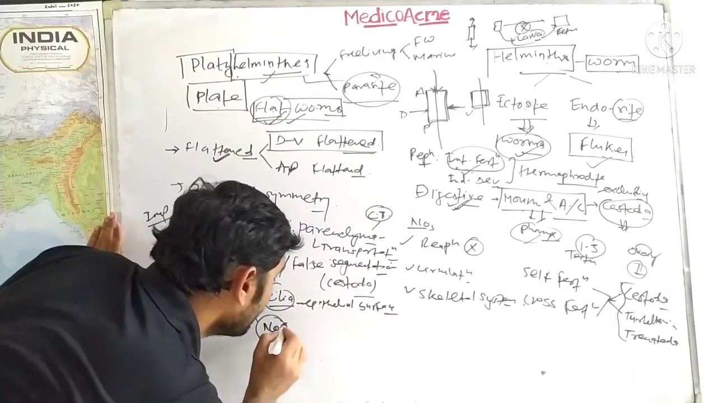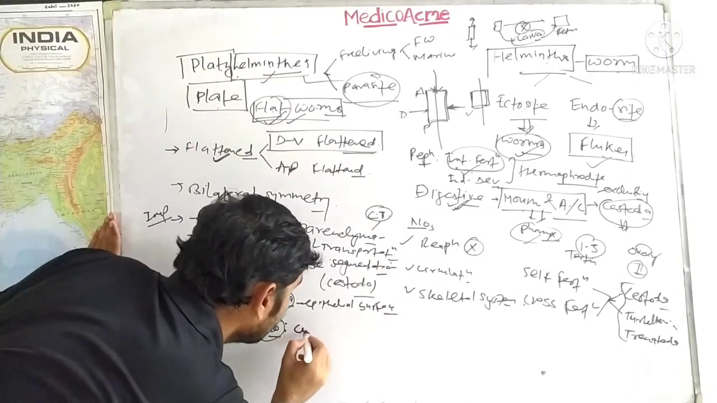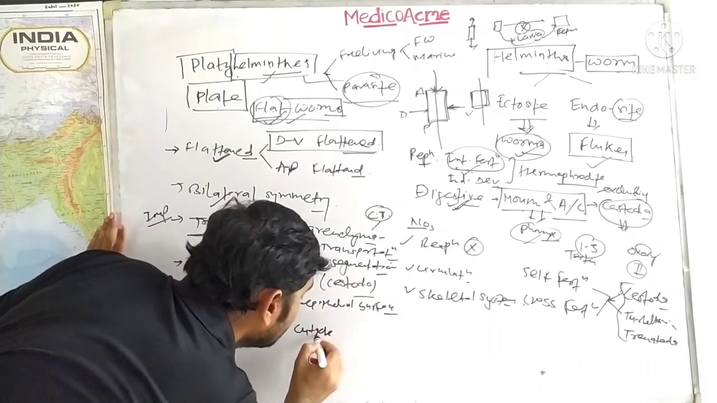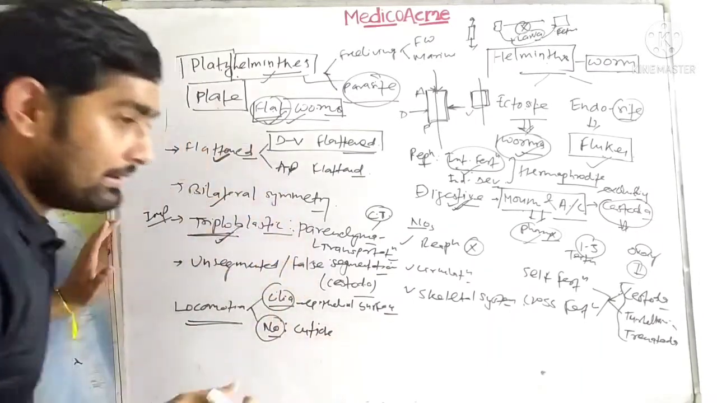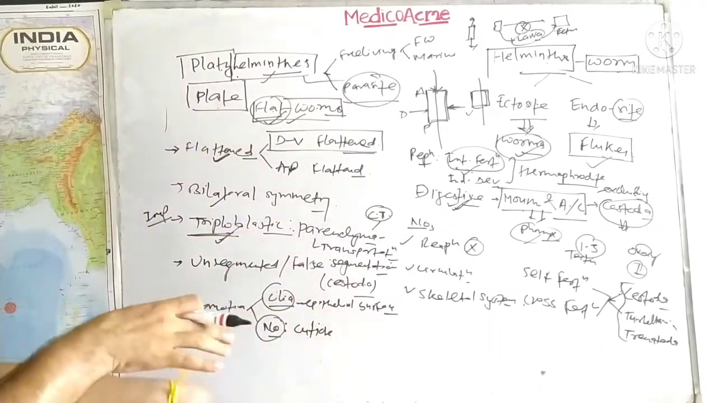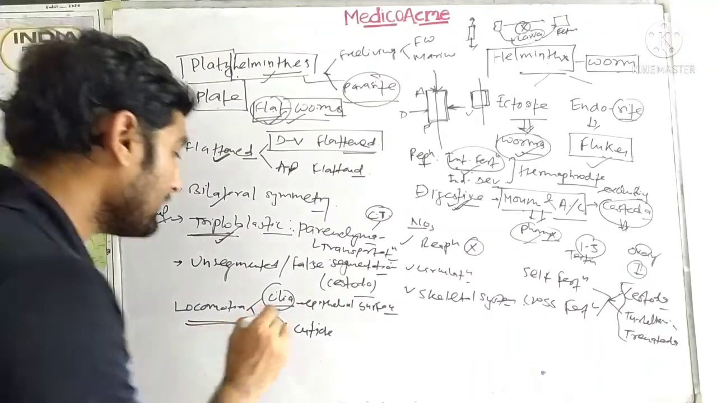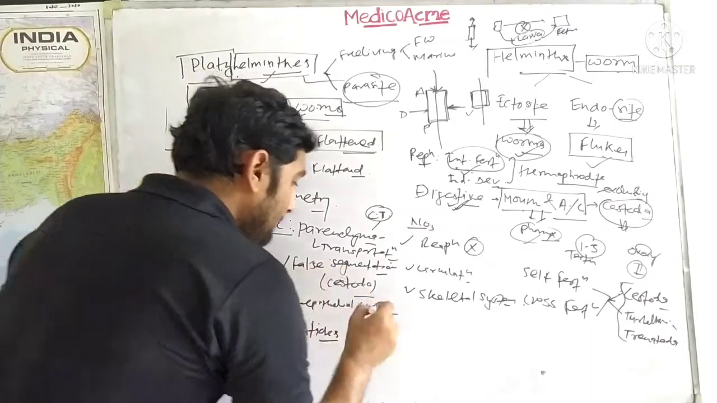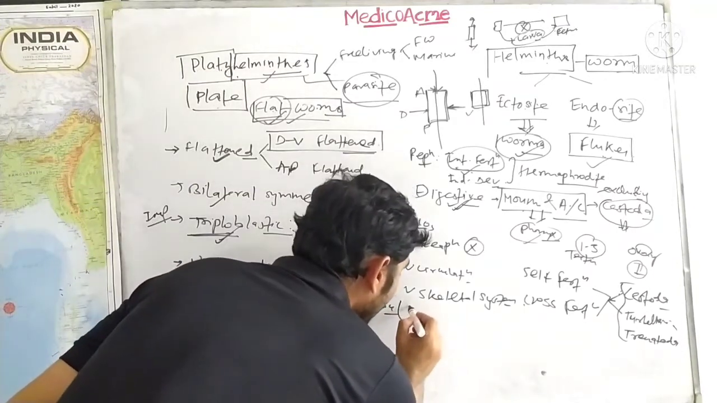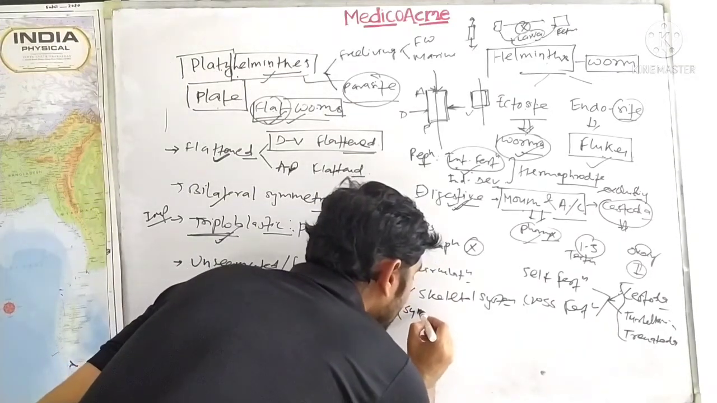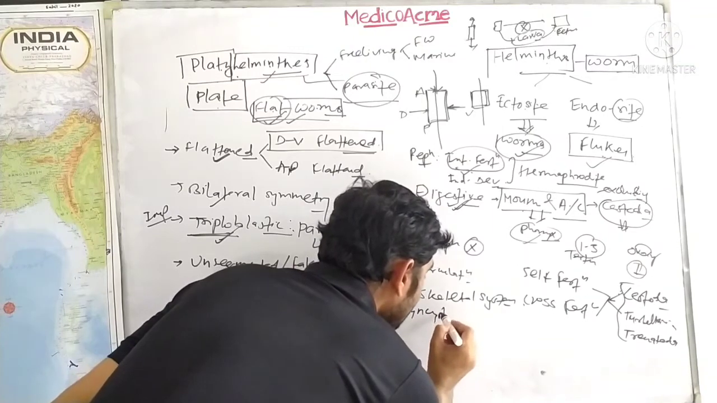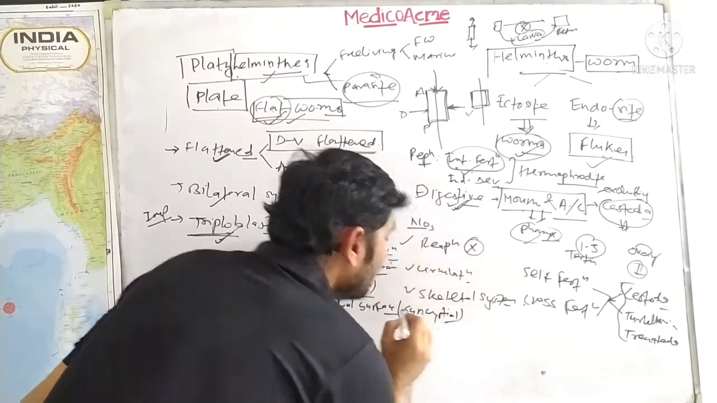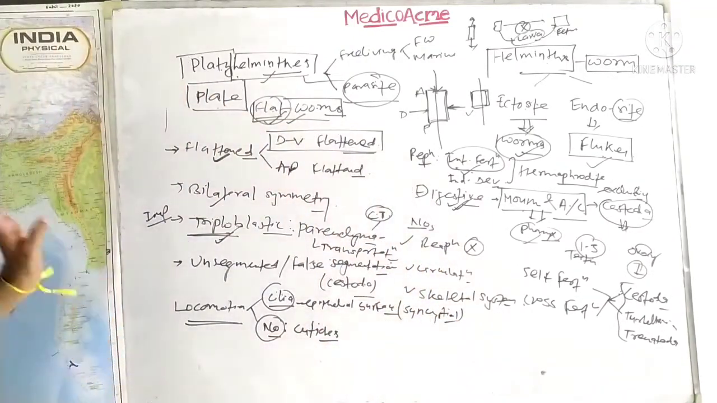No locomotory organs are found, but instead cuticles are found. Cuticles are a slimy chemical layer which helps in sliding. So cuticles are found. This is a slimy layer, cilia, and on the epithelial surface, the epithelial cells are syncytial cells. Please remember it, sometimes these are asked. Syncytial epithelium is found.